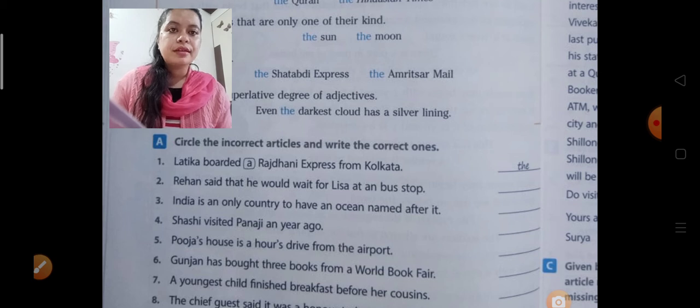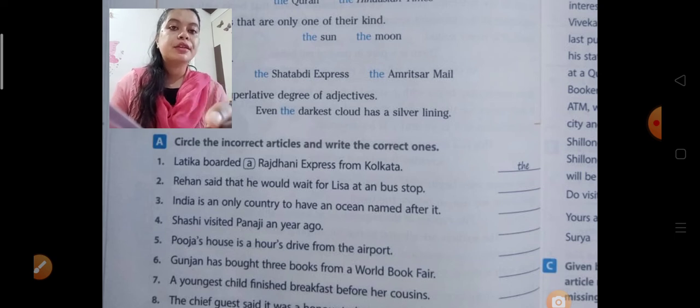Hour's we just discussed: it is written "hour", but the H is silent, so we pronounce it like "our". Then the article here should be "an".